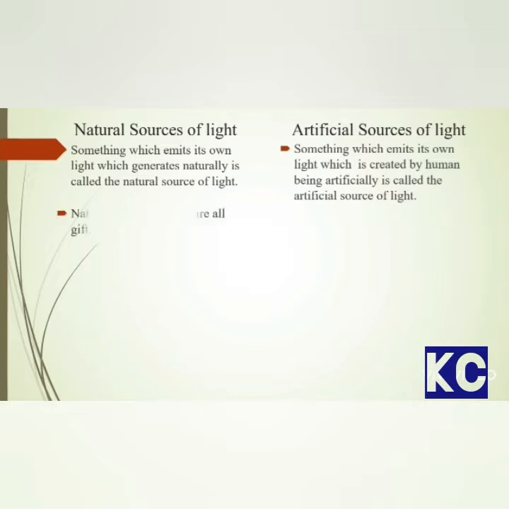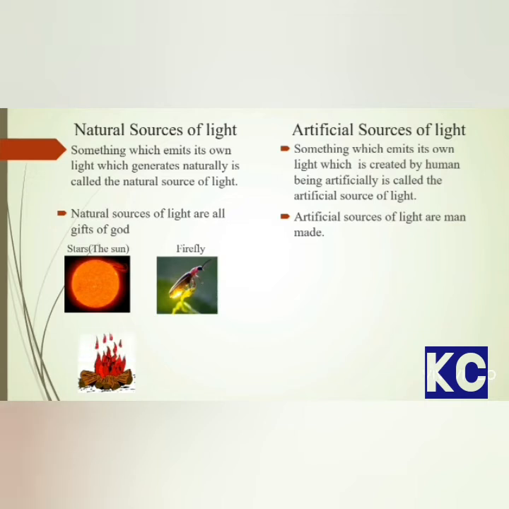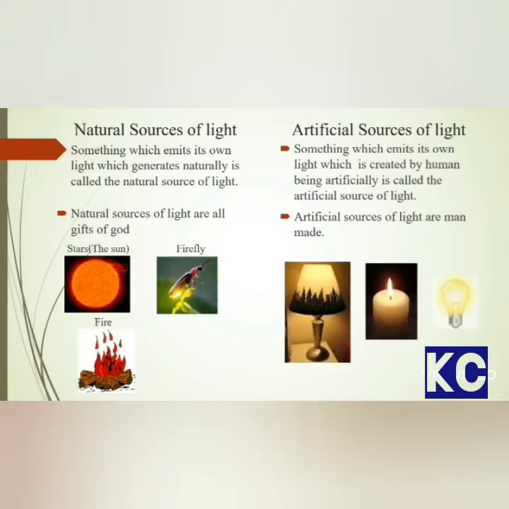Secondly, natural sources of light are all gifts of God. There is no interference of human beings, whereas the artificial sources of light are man-made. They are completely made by human beings. Now moving to the examples of natural sources of light: the star, like our sun, fireflies, fire, etc. Whereas the artificial sources of light examples are lamp, candle, bulb, torch, etc.